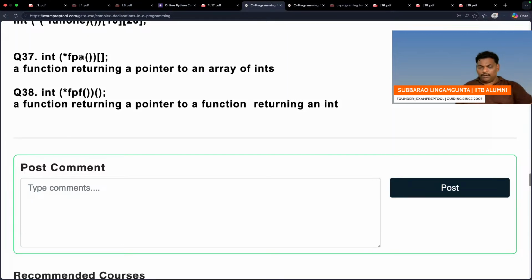FPA. See once, FPA. I think the left bracket you have to read first. Let me read now. FPA is a function, because the bracket you have to read first. FPA is a function which doesn't take anything, which will return a pointer. That pointer is pointing to an array where every element is an integer. It is normal.